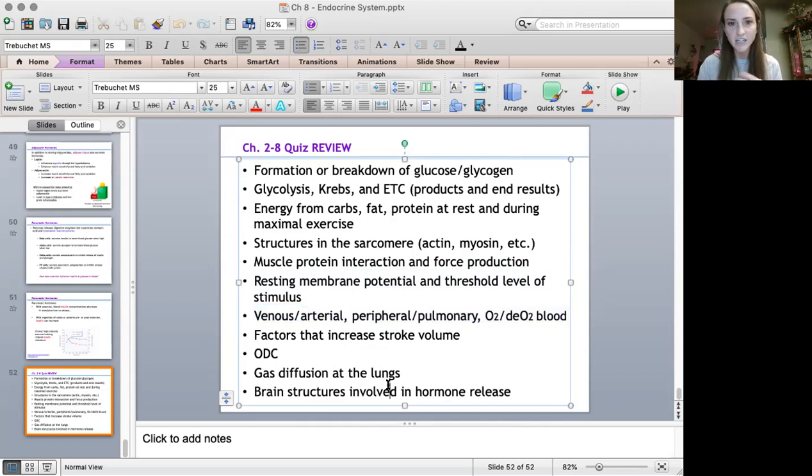Here, this is chapter 6. It looks like I'm going to give you, blood is coming from here and about to enter into here. Is it venous, arterial, pulmonary, peripheral, oxygenated, or deoxygenated? Factors that increase stroke volume, already went over all of those. There's a lot of them. Oxyhemoglobin dissociation curve, what factors shift that curve and what does that shift mean? Gas diffusion at the lungs, what are the 3 factors that increase or influence rate of diffusion of oxygen? And then brain structures involved in hormone release. So that's going to be the pituitary gland and hypothalamus.